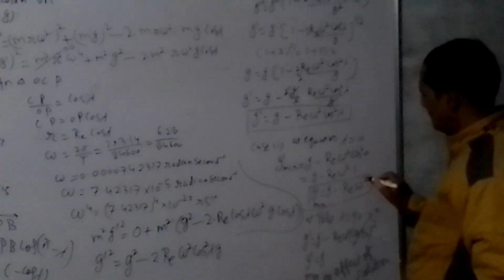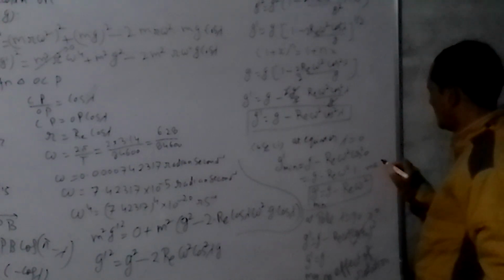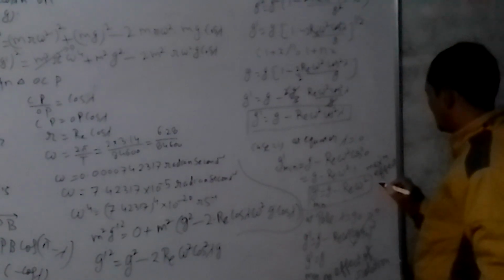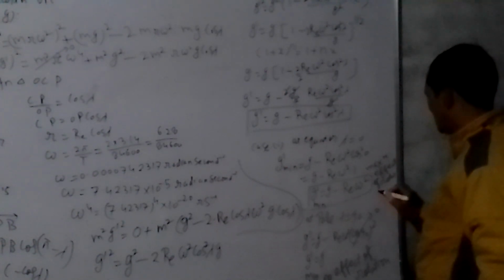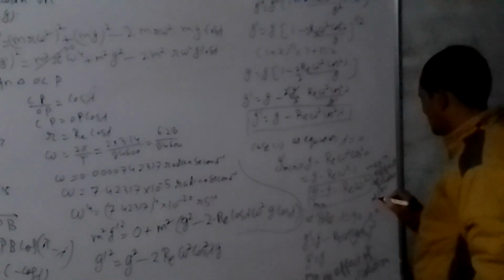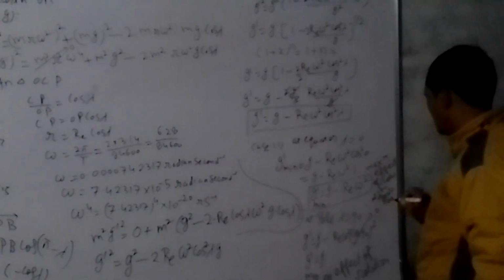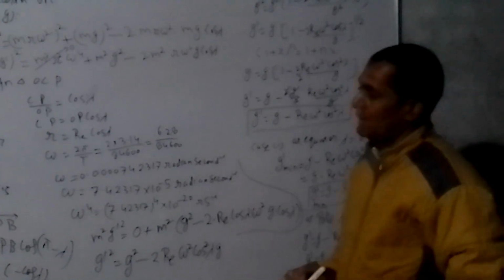Maximum effect of rotation is at the equatorial plane, for a particle located at the equatorial plane.